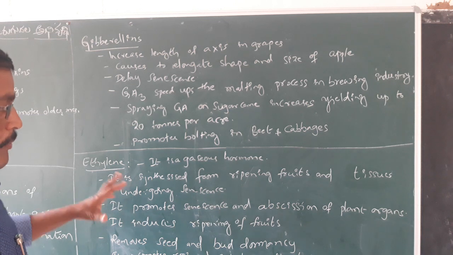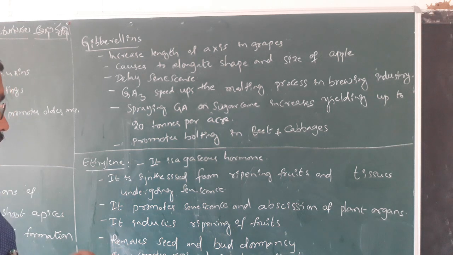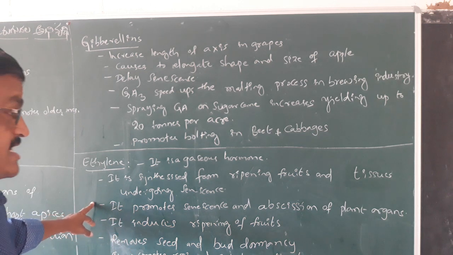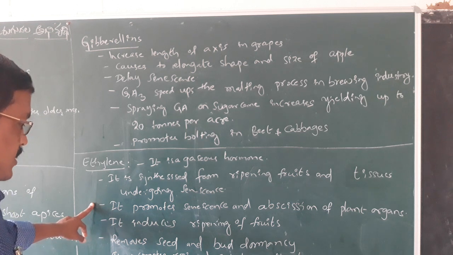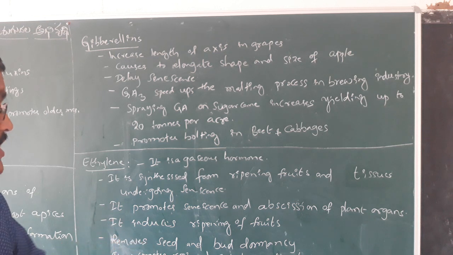Usually, matured fruits or matured tissues produce ethylene in the form of gas. Ethylene promotes senescence and abscission of plant organs. With the presence of ethylene, it speeds up the senescence process and the abscission process.